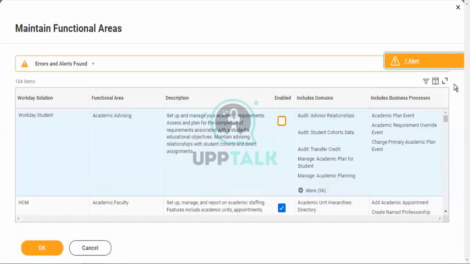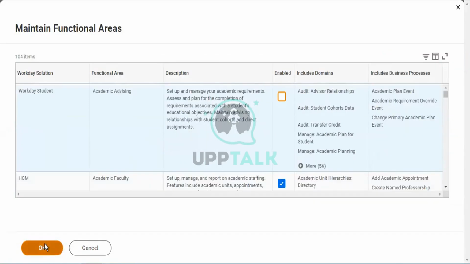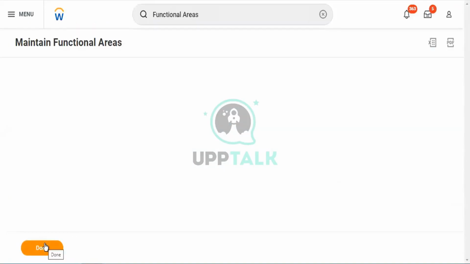That means we are making changes under the particular department, and it will be captured under which ID the change is happening. It will be captured automatically by the system. And now we are tapping on OK here.